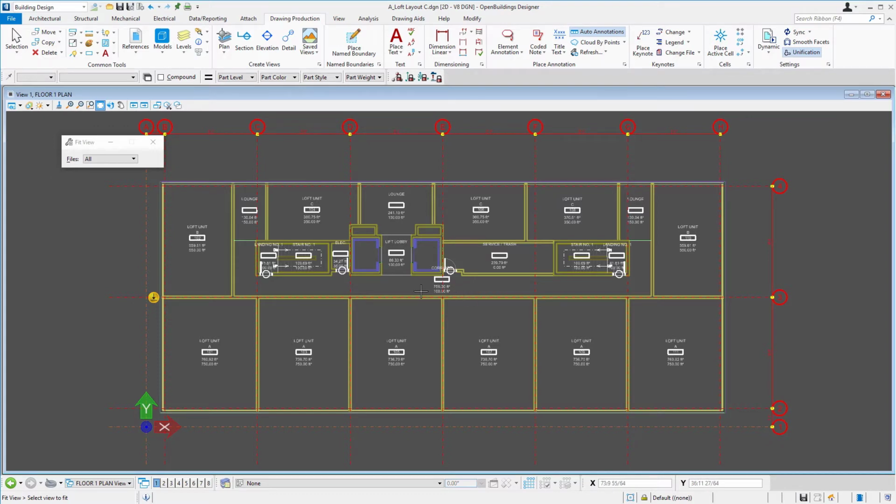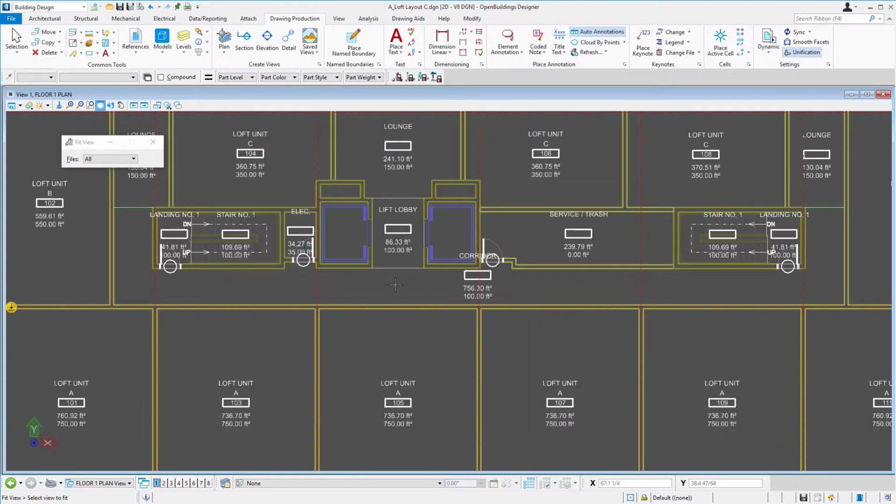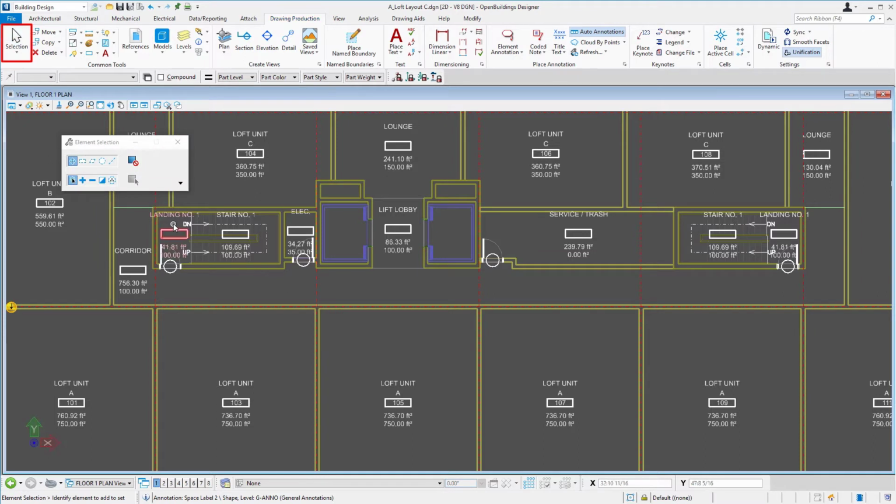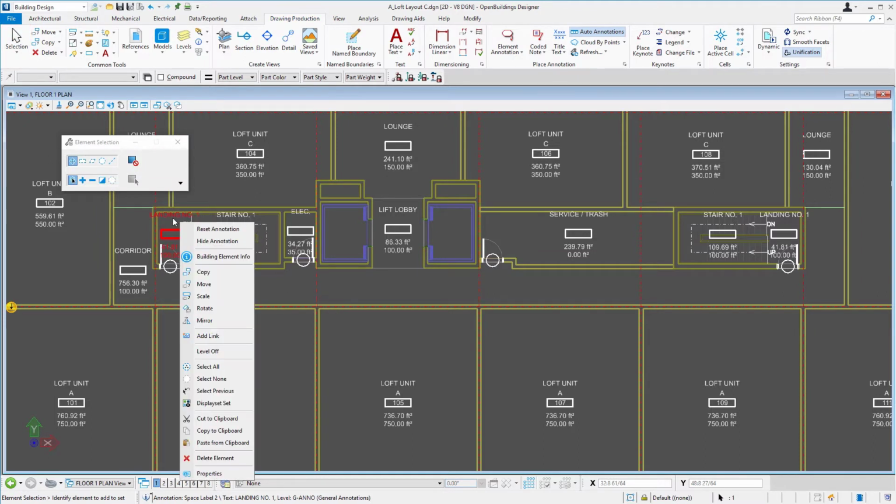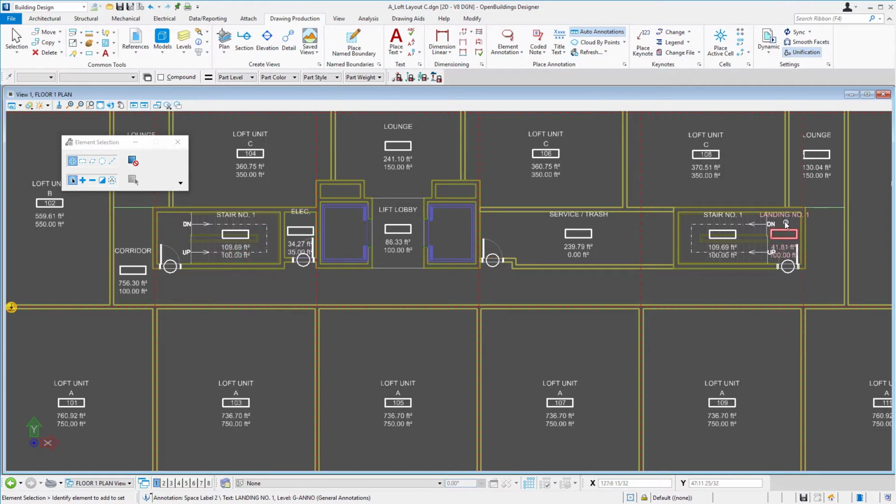So for instance, my quarter label is overlapping. I can simply come in here, select move, and I could move that somewhere where it might fit better. If I don't want to see a label, for instance, maybe I don't need these labels on my stairs, I can simply right click on the label and say hide that annotation.